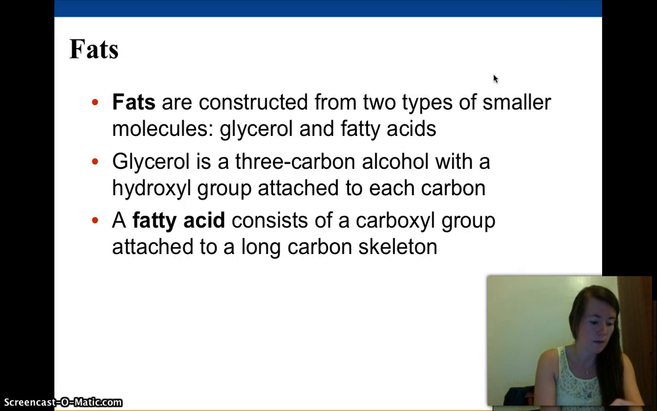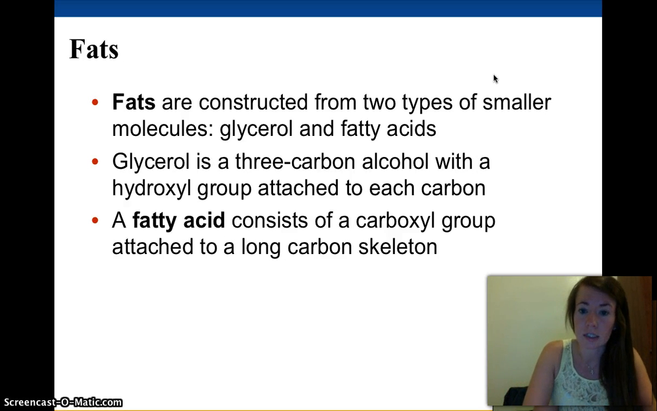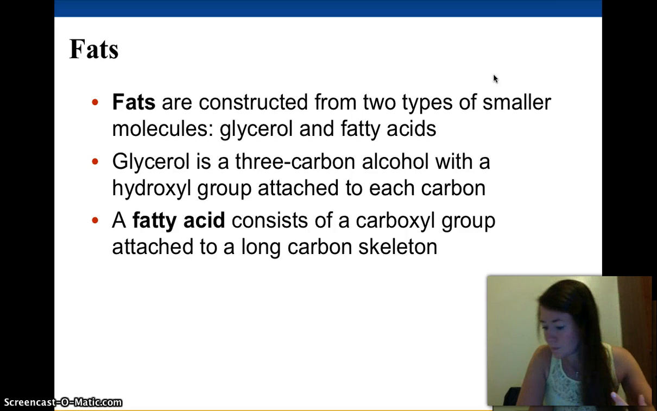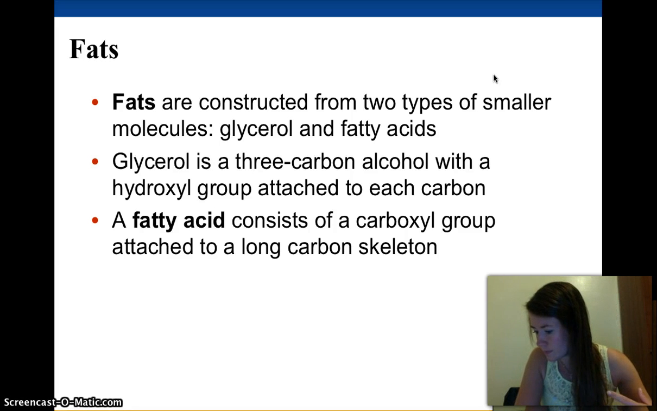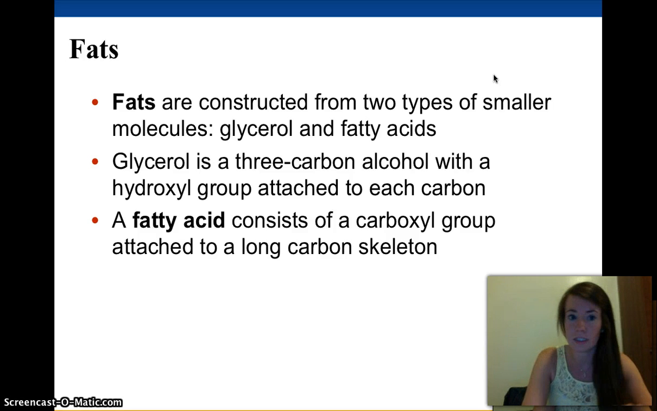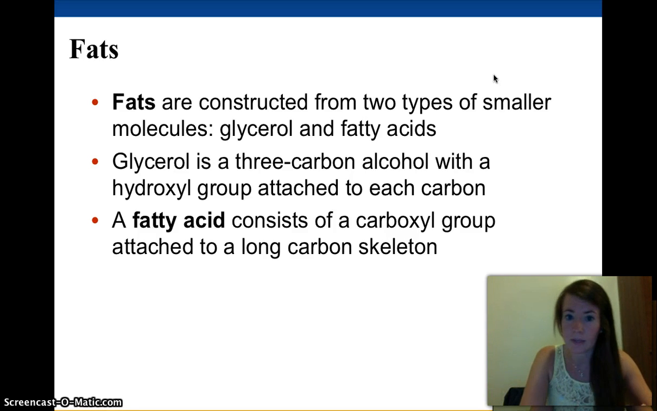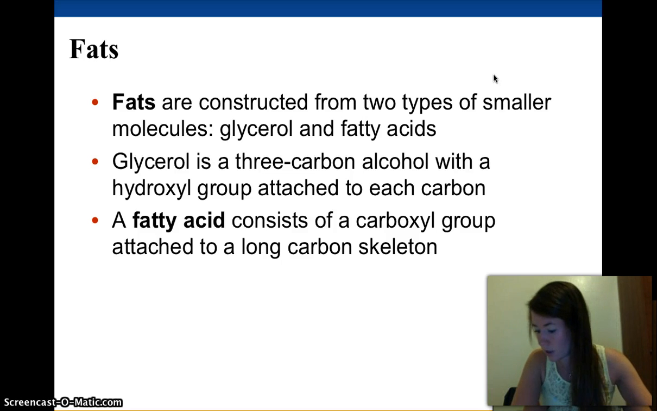The first one, and what you maybe remember as being lipids, is fats. Fats are made of two smaller molecules, which are glycerol and fatty acids. Glycerol is an alcohol, and it has 3 hydroxyl groups on it. And a fatty acid is a really, really long hydrocarbon, which is 16 to 18 carbons in length. And there are 3 fatty acids attached to every glycerol.